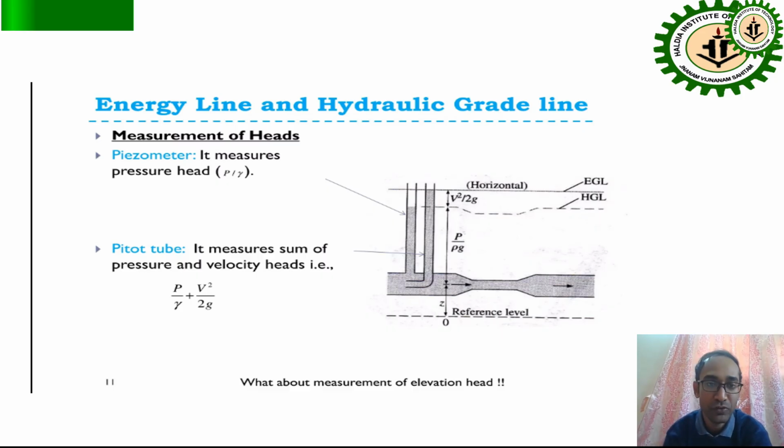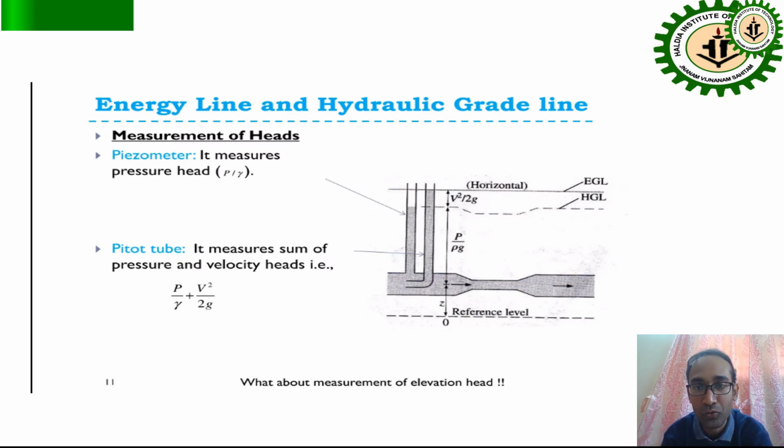Now for the energy line and hydraulic grade line, the measurement of head uses different devices: the piezometer, the pitot tube, and other tools. In the slides we can see the piezometer, a vertical tube with a measurement scale, through which we can measure the pressure head P by gamma.